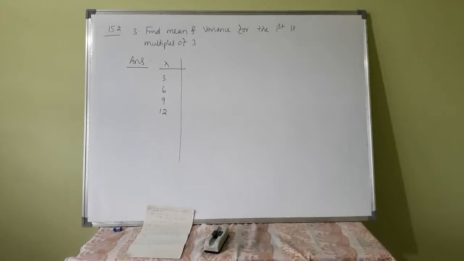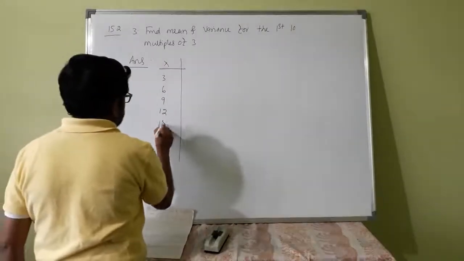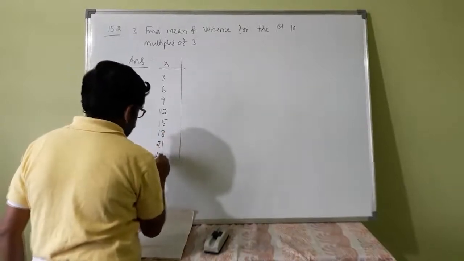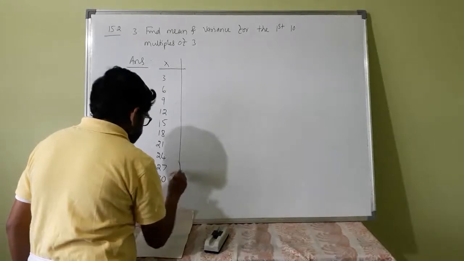Mean and variance of first 10 natural numbers, you know: mean is n plus 1 by 2, variance is n square minus 1 by 12. But multiples of 3 means 3, 6, 9, 12, 15, 18, 21, 24, 27 and 30.